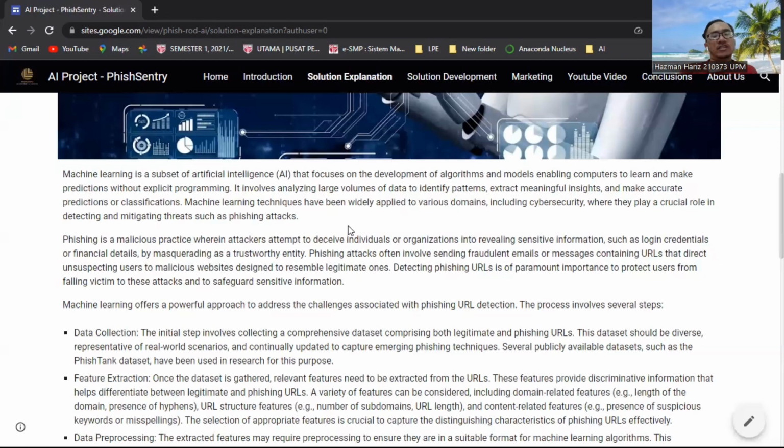The phishing detector is a parameter for operators to protect users from falling victim to this attack and to secure sensitive information. Basically, in our project, we will copy the URL and paste it into the program, and then it tries to scan whether this URL is legit or not. Machine learning is very helpful in this scenario.